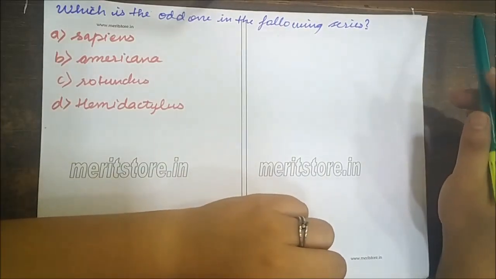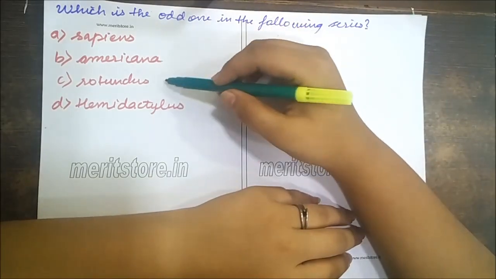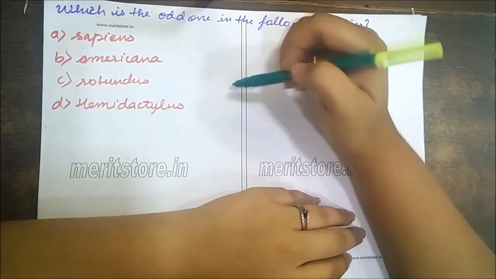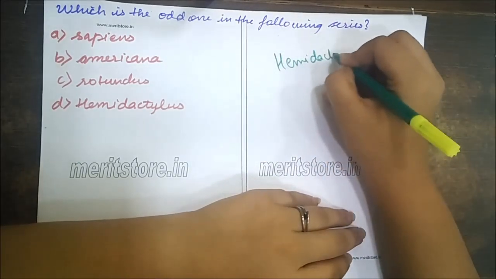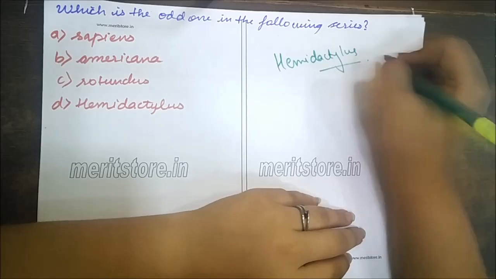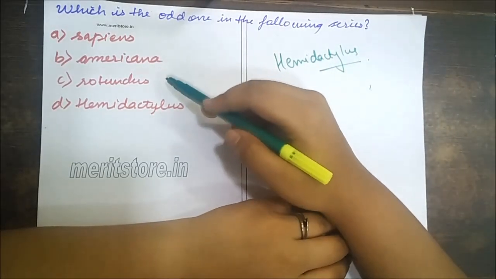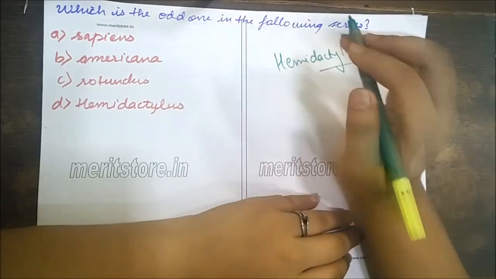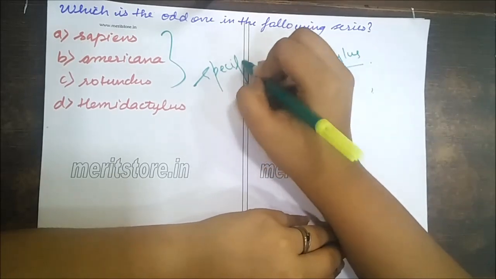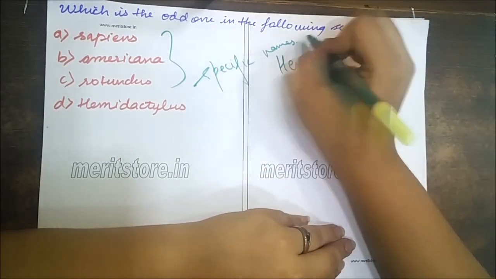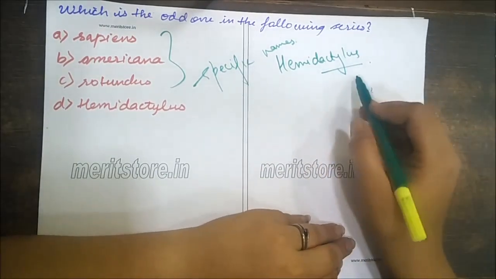Which is the odd one in the following series? Sapiens, Americana, Rotundus, or Hemidactylus? And the answer is Hemidactylus. Let's know how. Sapiens, Americana, and Rotundus are the specific names. These three are specific names. And the odd one is Hemidactylus. Now why?